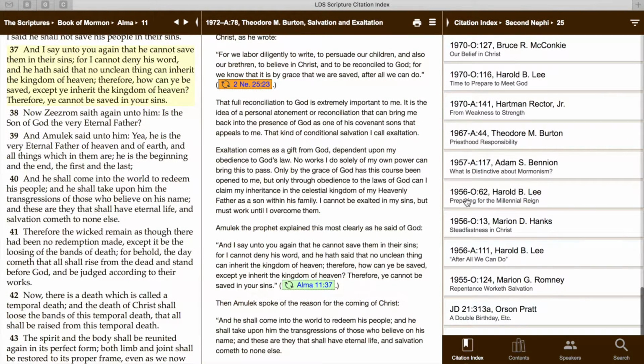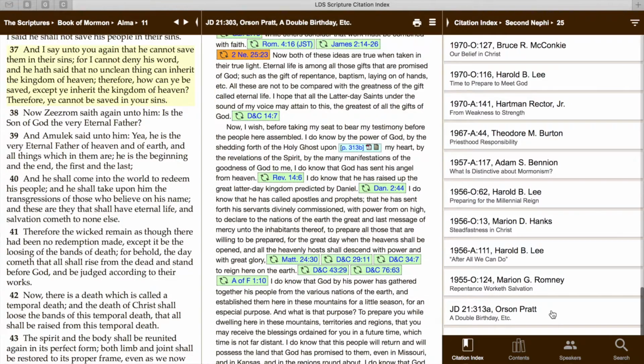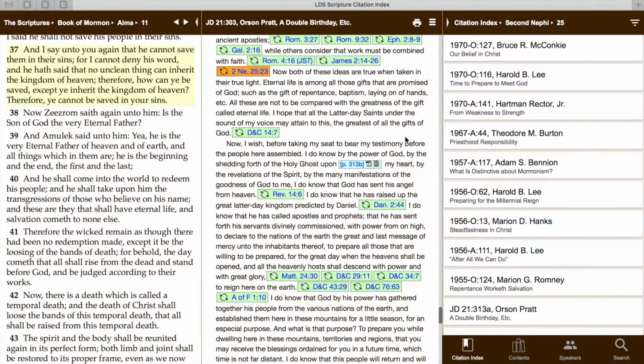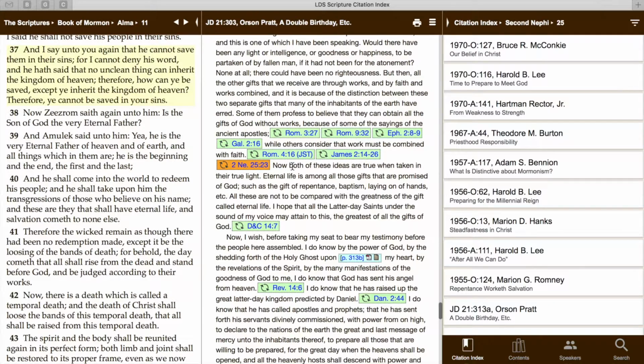So it looks like there's a lot of General Conference talks and then a couple of JD, which stands for Journal of Discourses. So if you click on that, it takes you again to the text, although here's the source right here, and it looks like he does not actually cite this scripture. So you'll find for the Journal of Discourses and also for the teachings of the prophet Joseph Smith, the compilers went through and connected scriptures that were related to the subject that they were talking about. So just be aware as you're looking up citations that sometimes they did not actually cite the scripture. They were just talking about things related to it.